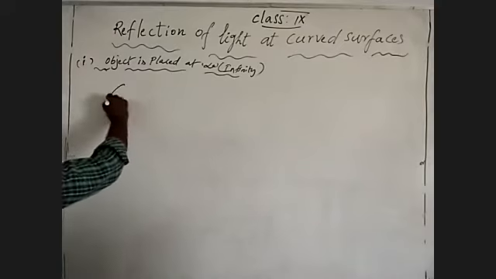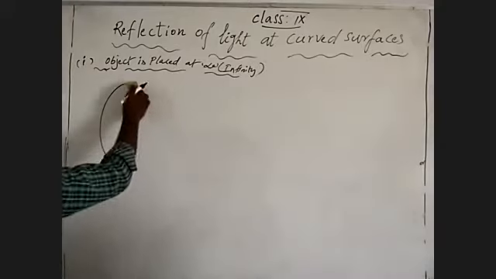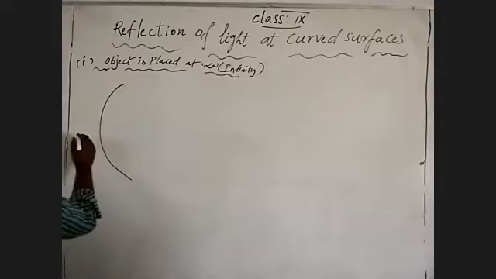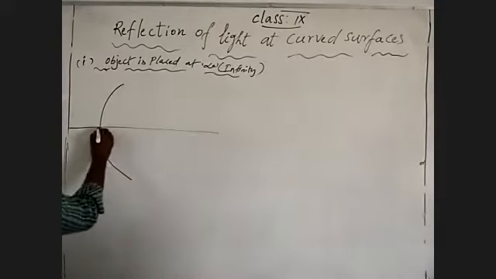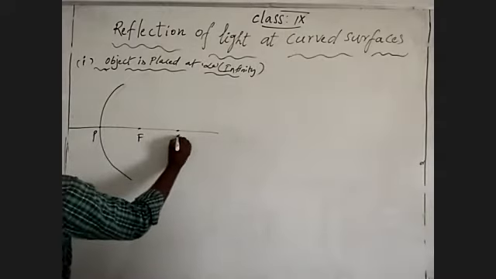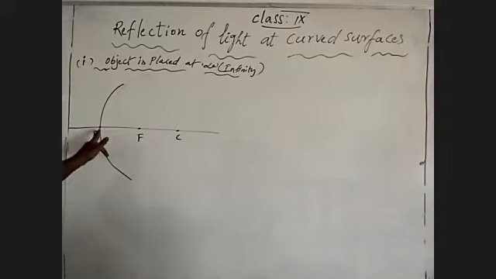So coming to that, this is the inner curved surface. This is the principal axis, pole, focus, center of curvature. Approximately we can take the distance from pole to focus as the same as from focus to center of curvature.